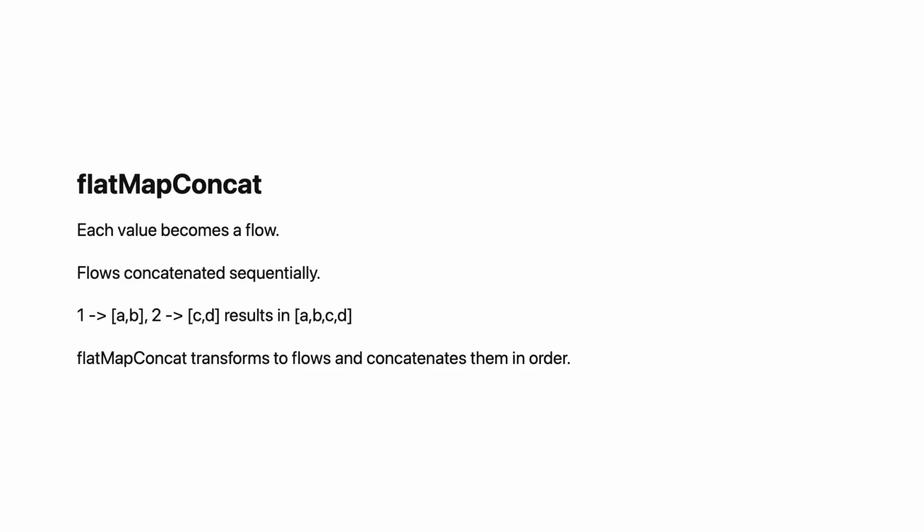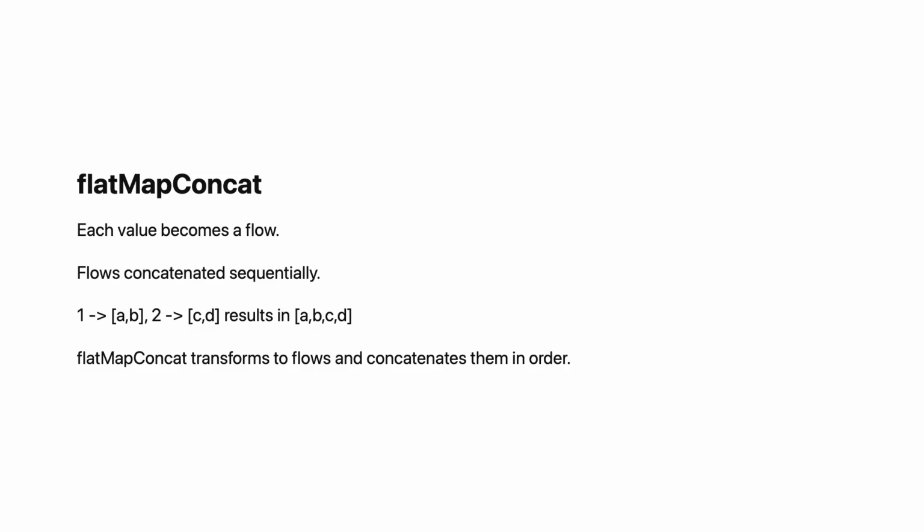flatMapConcat transforms each value into a flow, then concatenates the results. flow.flatMapConcat { value -> anotherFlow(value) }. Each value becomes a flow. Those flows are collected in order. Concat means sequential. First inner flow completes, then next inner flow starts. Use flatMapConcat when order matters. Process each item's subflow completely before moving to the next.